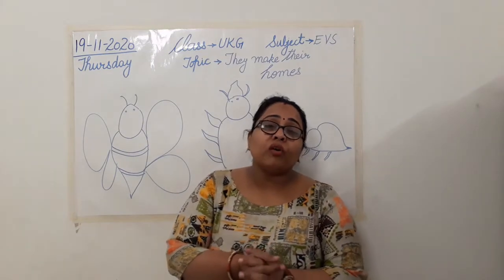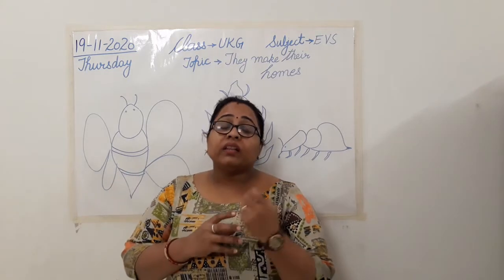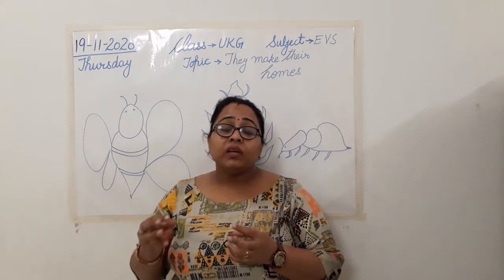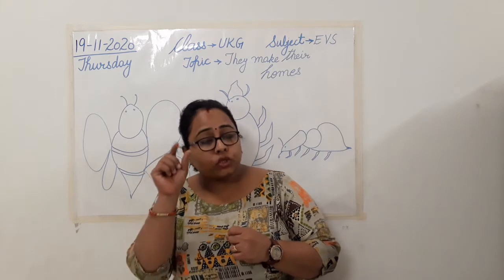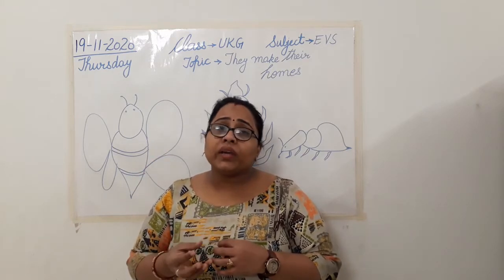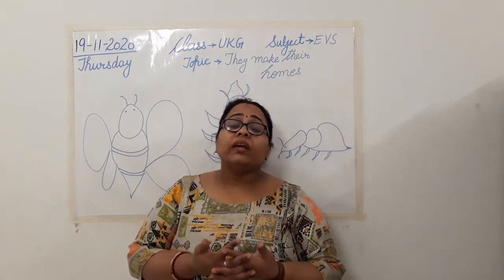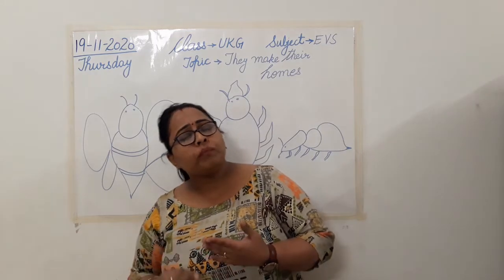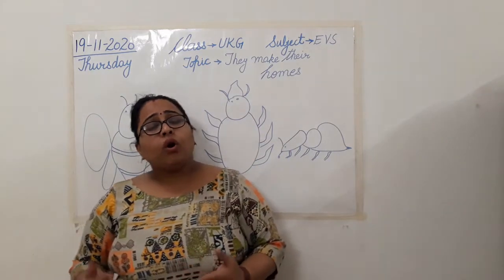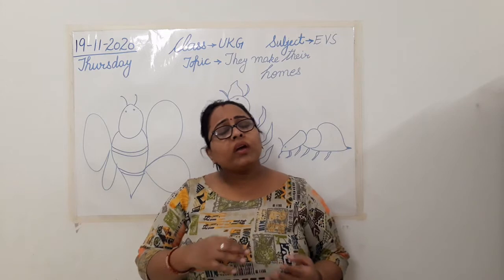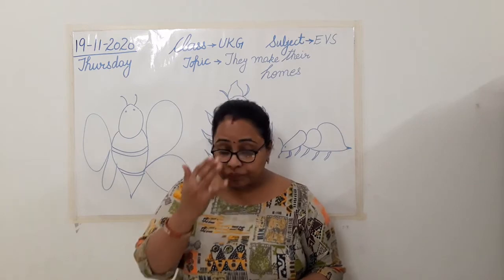I have told you, while we were discussing birds, how beautifully different types of birds build their nest. Some of them weave it, some of them collect dried twigs. Twigs मतलब जो सूखी छोटी छोटी पतली पतली टहनियाँ होती हैं, dried twigs, leaf, और उनको कितना beautifully weave करके एक दूसरे के साथ जोड़ के they make their beautiful nest. And all of the birds, whether a very small bird like a sparrow or big birds like vulture and eagle, all the birds make their own nest. Isn't it?